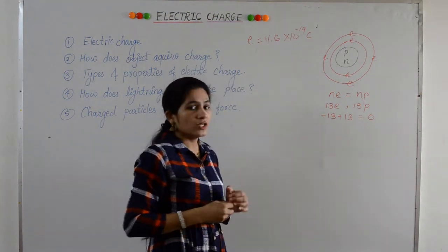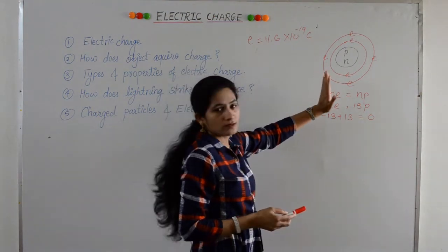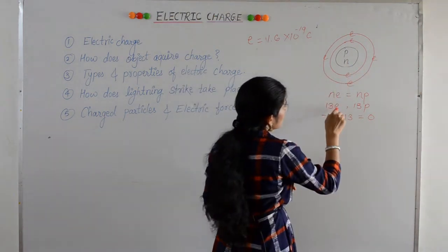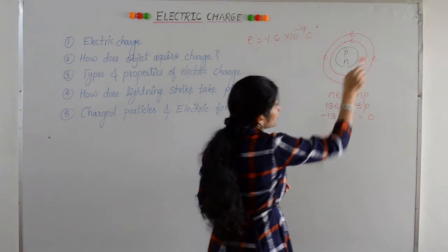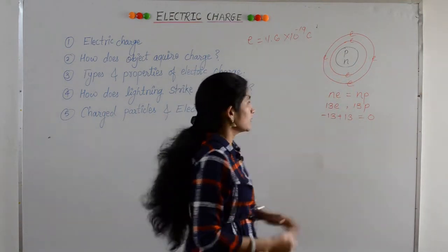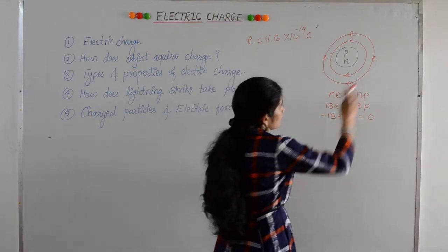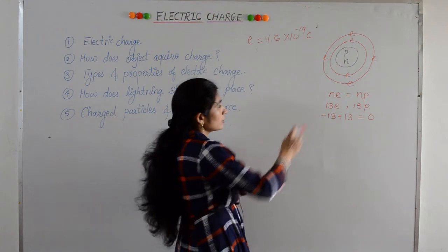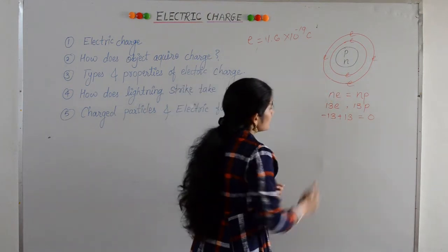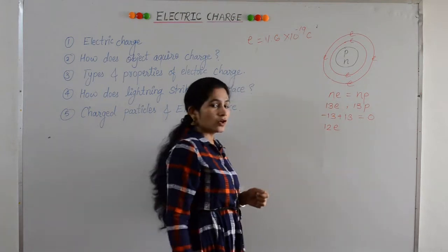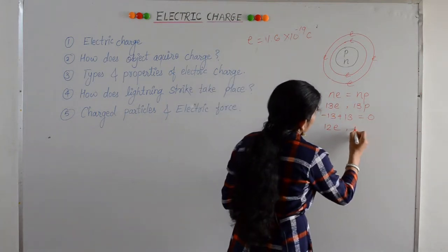Now what happens if this atom gains an electron? See, the aluminum atom has 13 electrons. Actually here I didn't draw 13 electrons. You just imagine that this is an aluminum atom. So if this atom loses an electron, after losing the electron, the number of electrons in this atom becomes 12. But the number of protons remains the same.